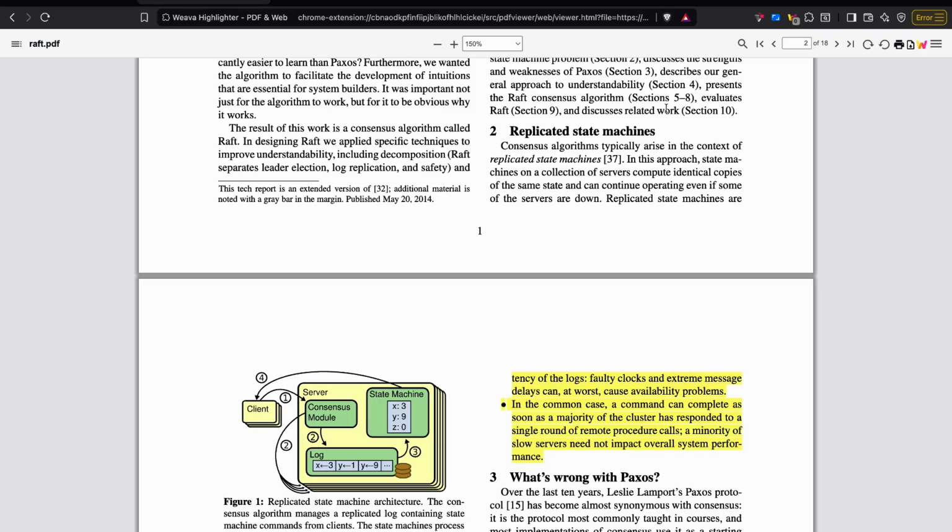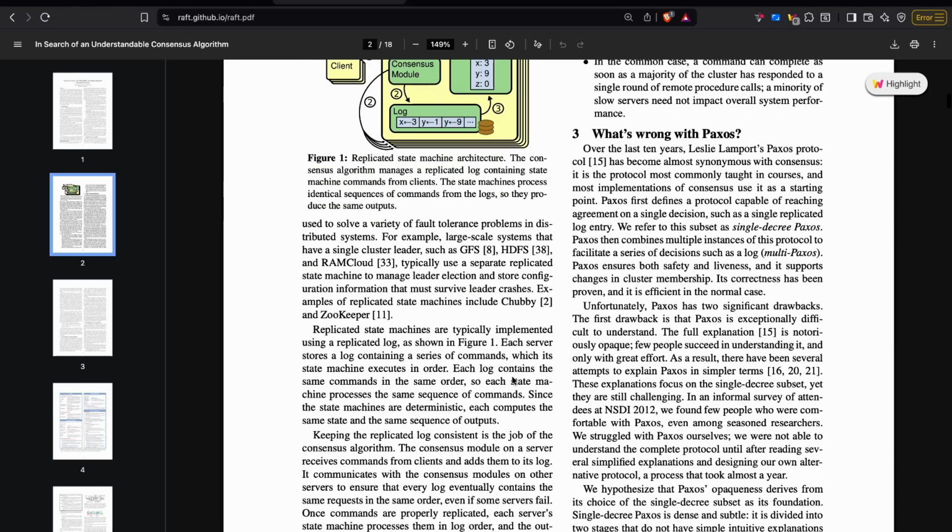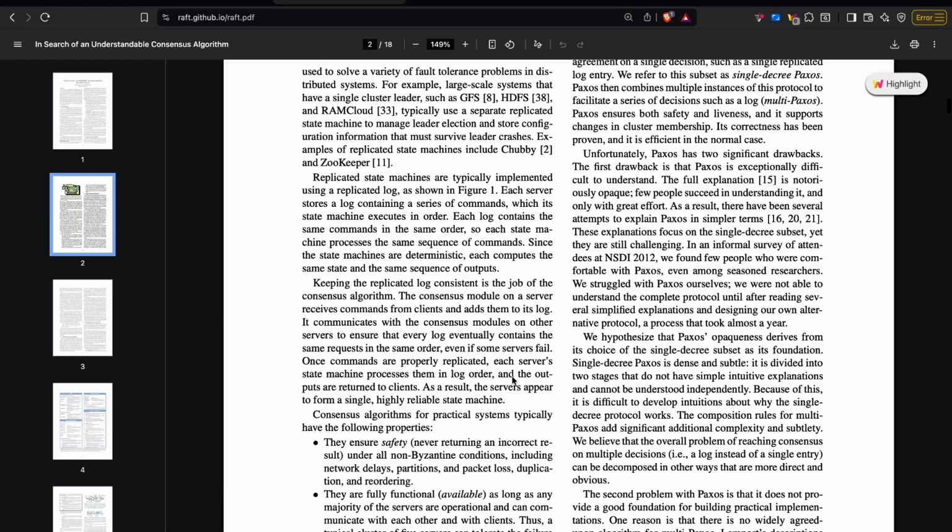Replicated state machines. So what are replicated state machines? It basically refers to n number of servers, in our case 5, which replicate exactly the same log in the same order and ultimately have the same state machine. State machine is the final value of all the keys they have. So you can assume it as a key and value pair. For all the keys, first of all the servers will have the same keys, and all the keys will have the same value in all of the servers. So this is what a replicated state machine is.